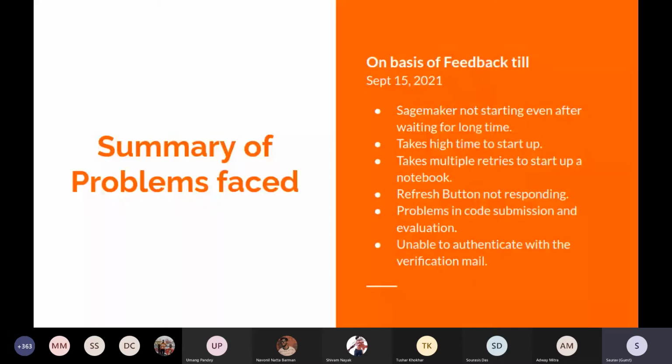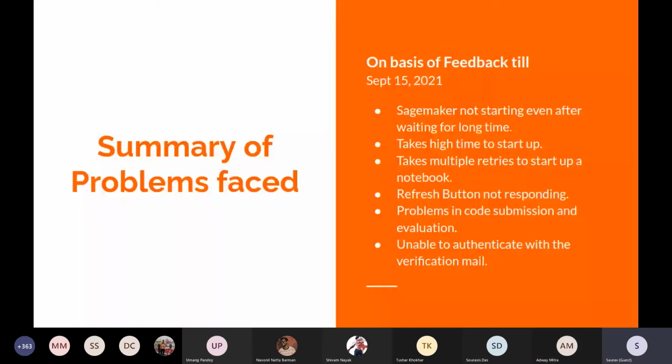The second thing we have come to notice is that it takes a long time to start up. The third is that some of the students told us they weren't able to start up the notebook on the first go, but on successive retries they were able to. So this is the third point, that it takes multiple retries to start up a notebook. The fourth one was that the refresh button on the website seems not to be responding and not interacting with the users' choices.